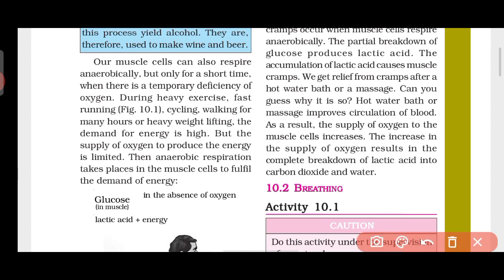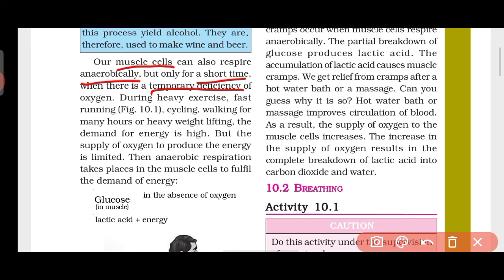Now look here, in humans also there is a kind of anaerobic respiration possible. It is given that our muscle cells can respire anaerobically, the cells present in our muscles. So it is even possible in humans. Surprised? Yes, the cells of muscle can respire anaerobically, but only for a short time. It is not possible for a very long time. Whenever there is a temporary deficiency of oxygen, meaning sufficient oxygen is not available, then this kind of anaerobic respiration is possible in our body.